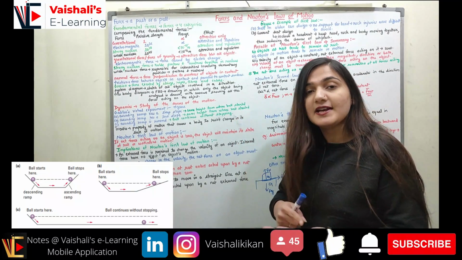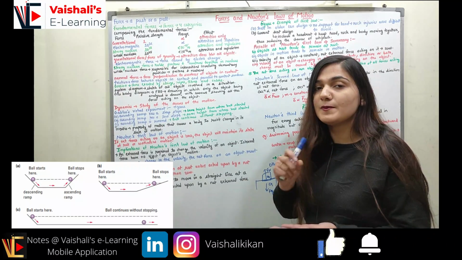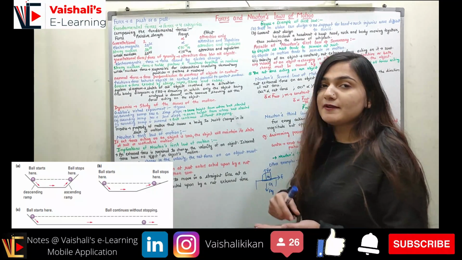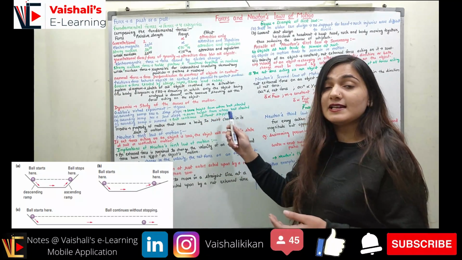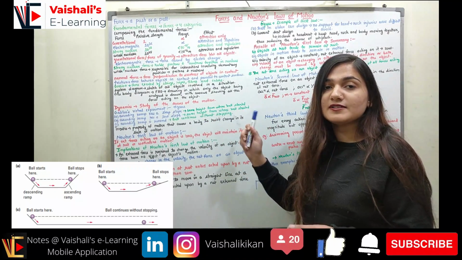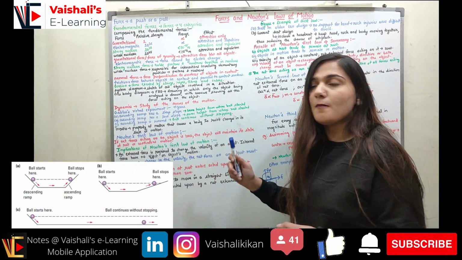When the ball is descending down the slope, its speed is increasing. When the ball is ascending up the slope, its speed is decreasing, and it will reach a maximum height which is exactly the same as the height from where it was released. Then the velocity will be zero, the kinetic energy will be zero, the ball will stop and it will again go back, right?